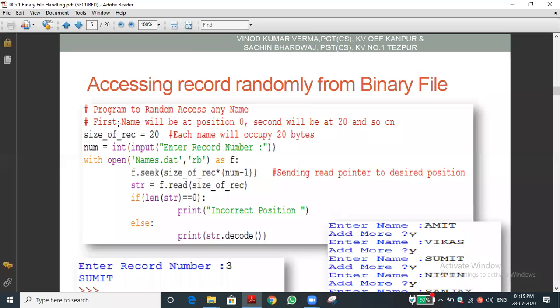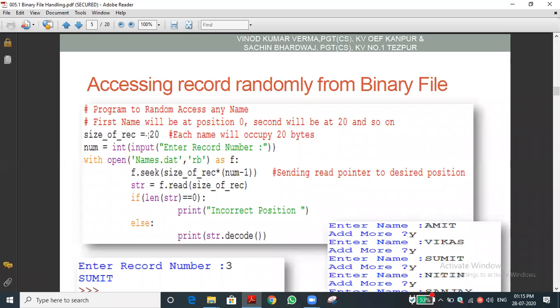Now you can see, randomly we can give a record number. For example, we stored 5 names. I want to know the 4th name, who is the 4th name, or who is the 5th name. I want to check, and it is very easy. Now you can understand what is the use of this variable, size of record equal to 20.